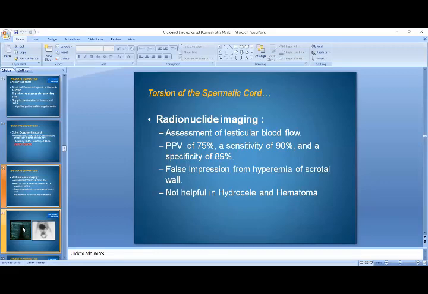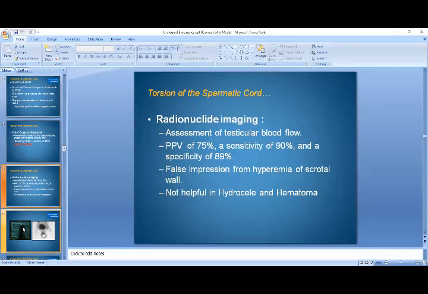Please keep one thing in mind: in case of epididymo-orchitis, the patient will usually have a history of some urinary tract infection, that is cystitis or urethritis, whereas in case of testicular torsion, the patient does not give any such history.